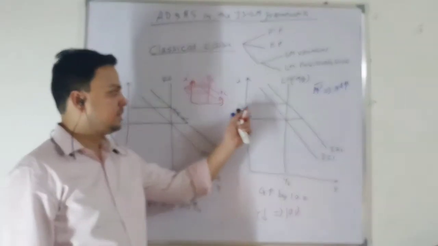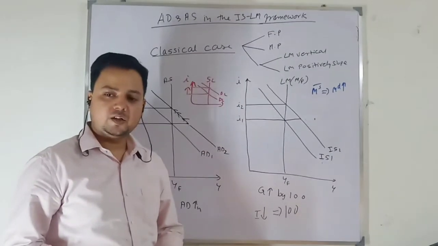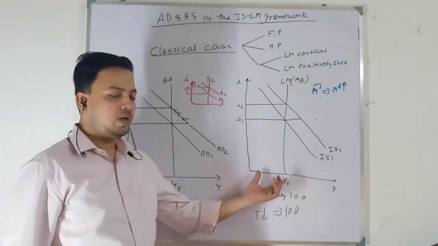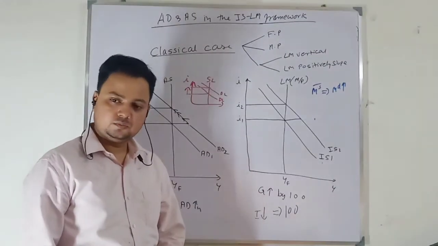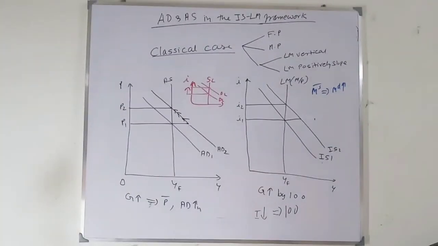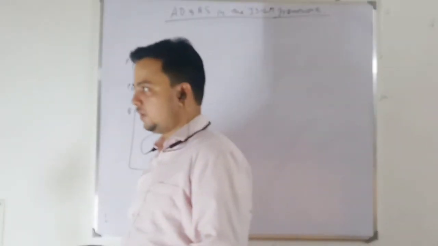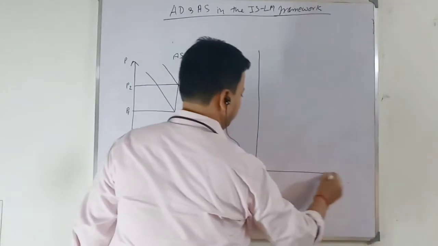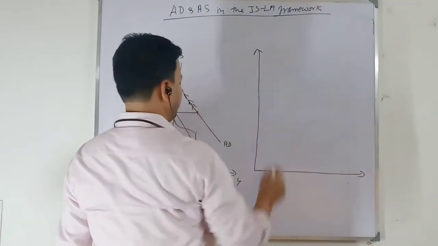When my rate of interest increases, it will crowd out private investment by an equivalent amount. So here I am having full crowding out. In terms of the IS-LM framework, it is full crowding out.